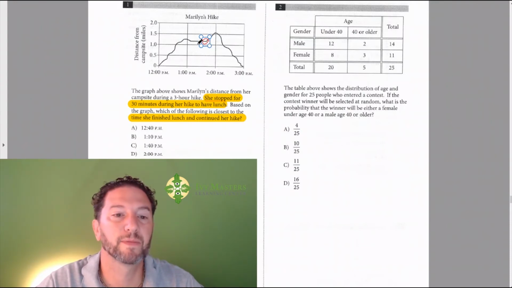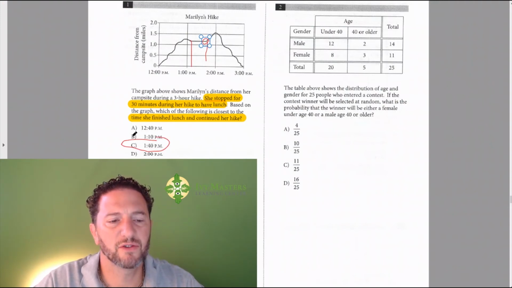so she must be back there. But the point is right here, time goes on and she's the same distance from the campsite, so that must be her break from lunch. Looks like it's about a half hour. Let's say it's about 1:10 to about 1:40. So your correct answer here is C.